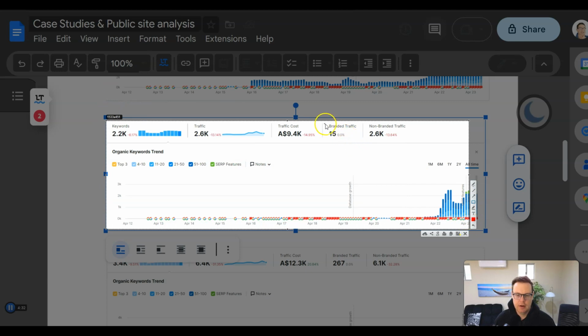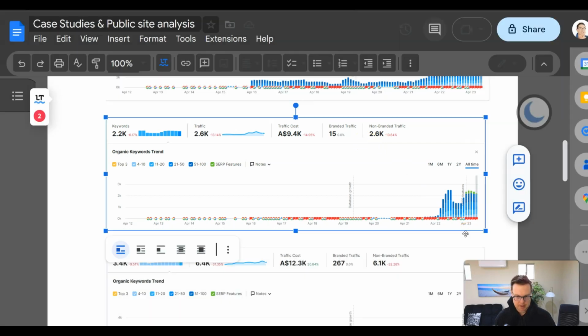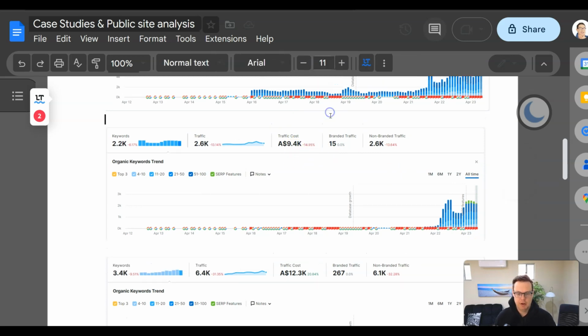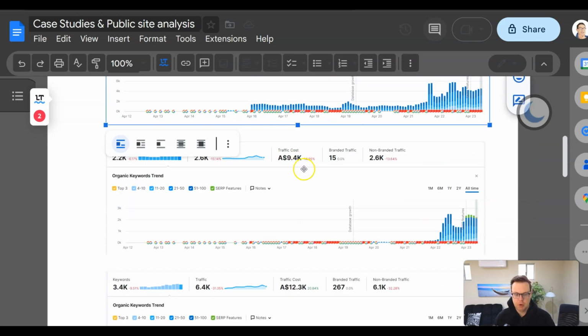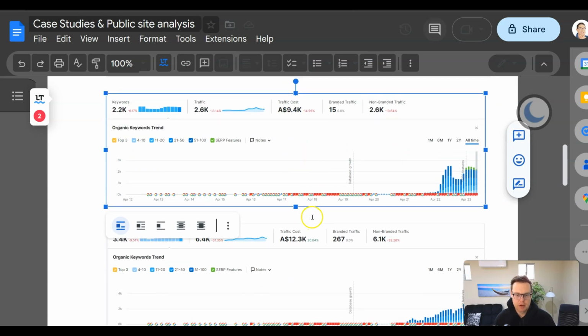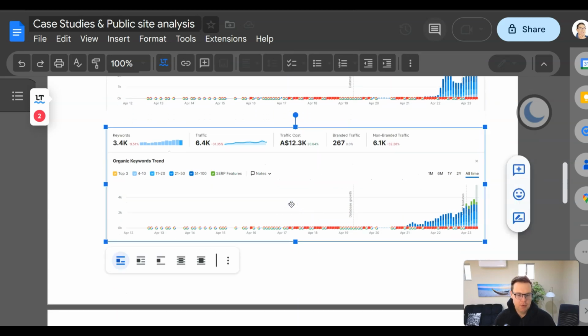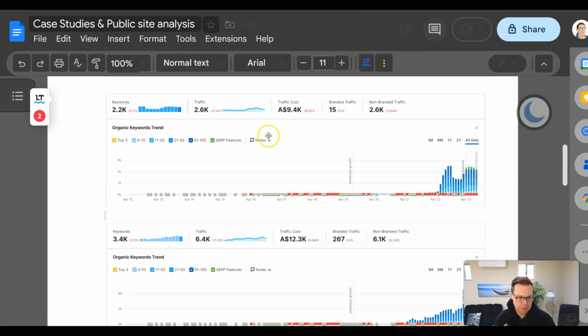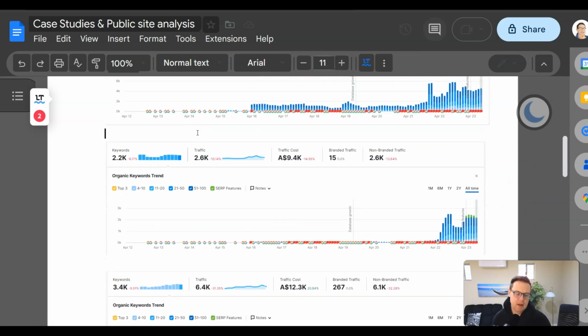It tells you directly how strong the brand is. These guys only get 15 brand searches estimated by SEMrush, but the traffic value is huge, $9,000 Australian in traffic value. The traffic values above here were USD. This one is Australian dollars. And then we've got another one with 12,000 Australian dollars in traffic value. Here for these ones, I can't say exactly what the dollar sales were because it's in the health industry.